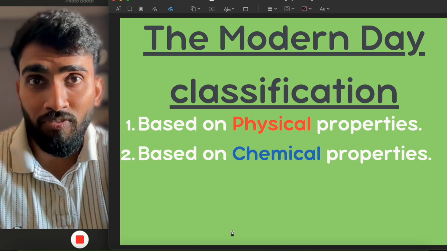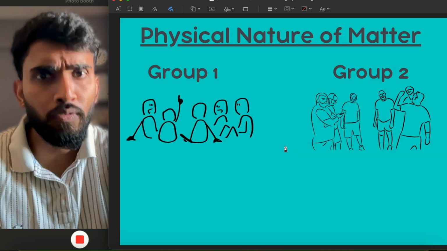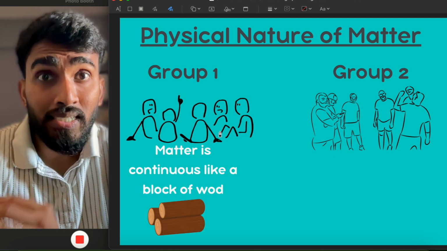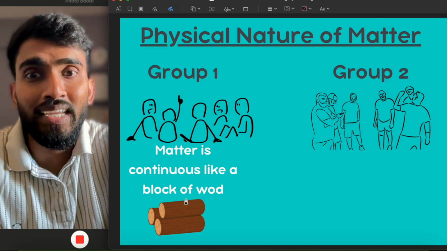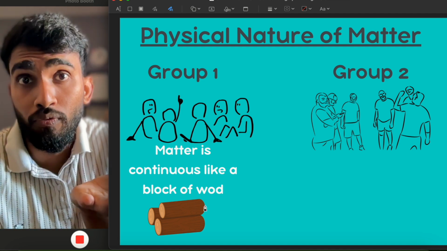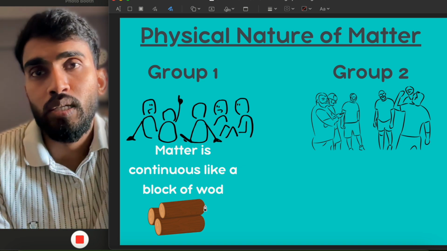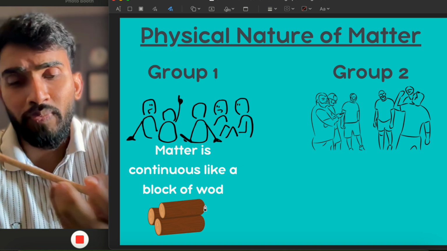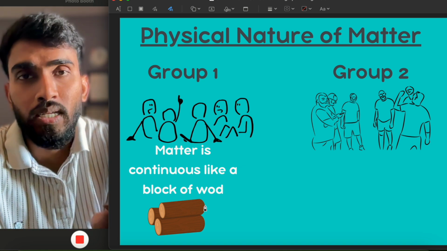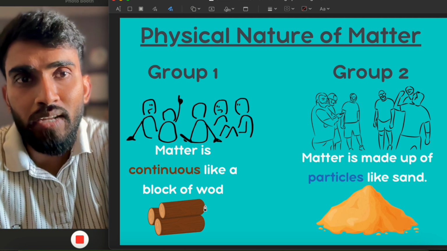So let us classify matter based on physical properties, right? There were 2 groups of people. Group 1 used to say that matter is continuous, like a block of wood. When we take a piece of wood, it's a single piece of wood. It's continuous. That is what they wanted to say. Let us say this comb, this is made up of wood. This is a single piece of wood, and that is how matter is. It is just continuous. But the second group used to believe something else.